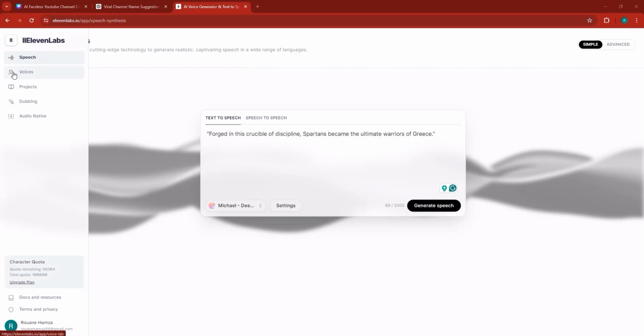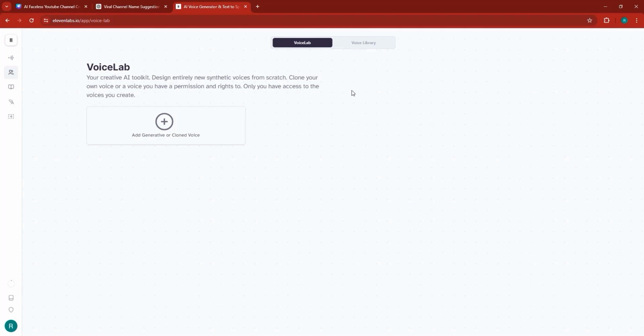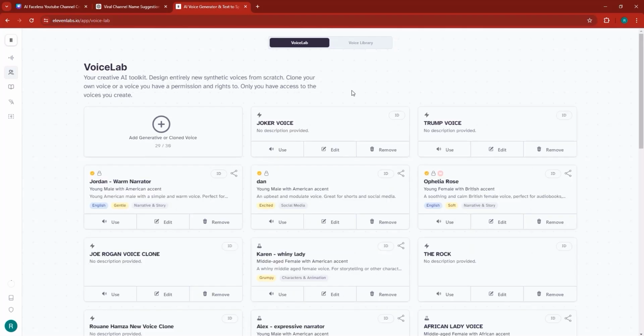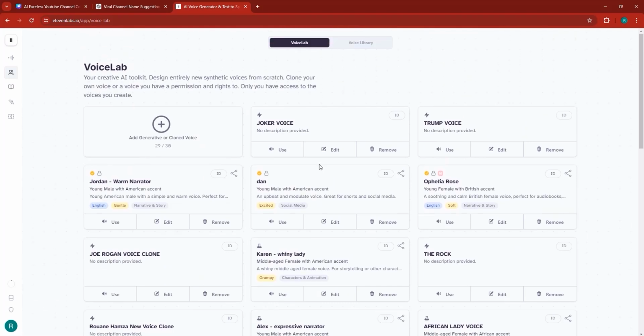So here, I would like you to go to the voices, and then here you have both the voice library and the voice lab. The voice library is where you can go get the voices. The voice lab is basically where your voices are hosted and stored. So these are all the voices that I've created. Basically, 11 Labs is a voice cloning software.